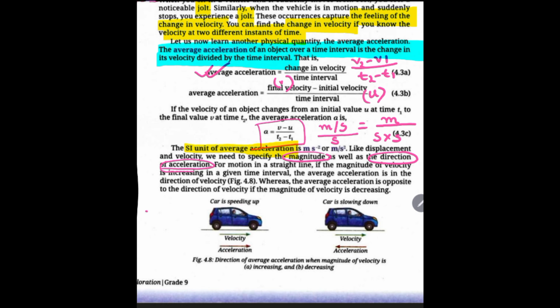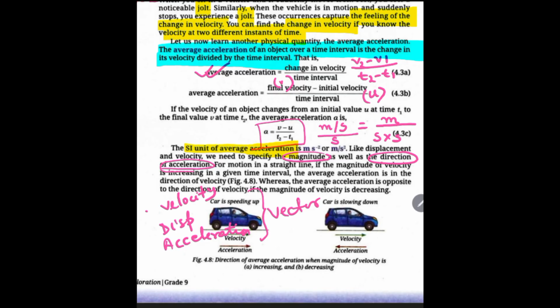Velocity is a vector quantity. Displacement is a vector quantity. And now we are seeing acceleration is also a vector quantity. Why are they all vector quantities? Because they depend on magnitude as well as direction.